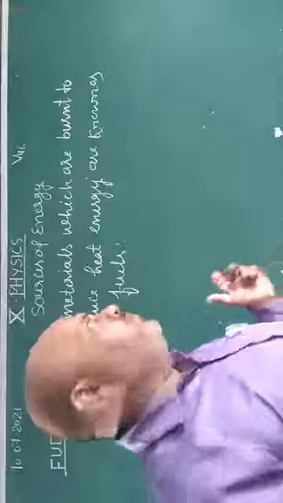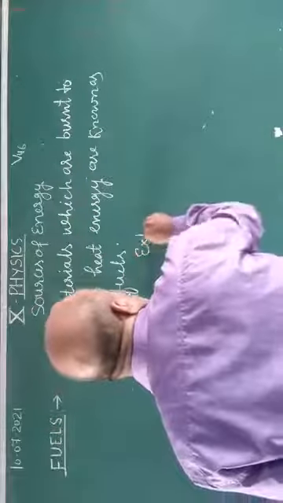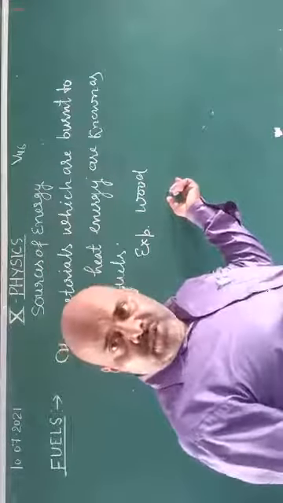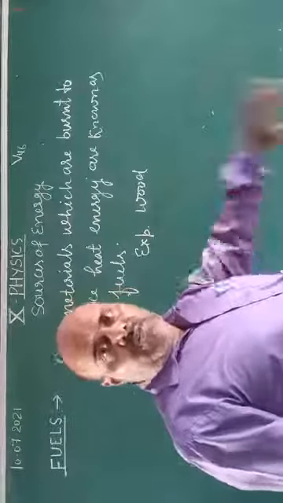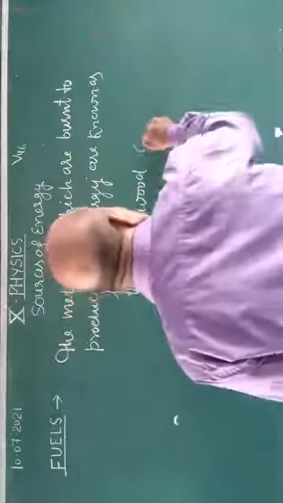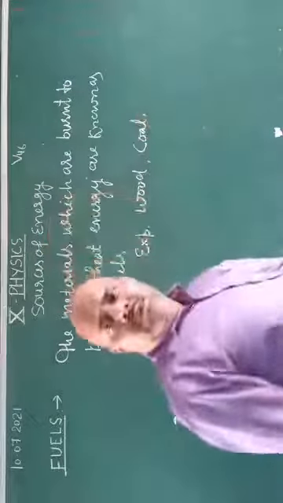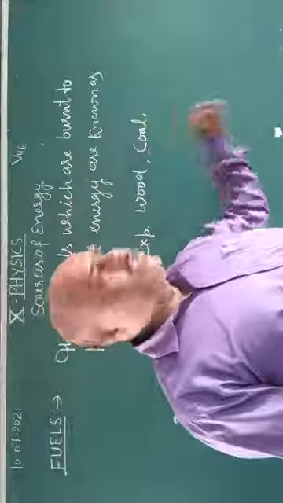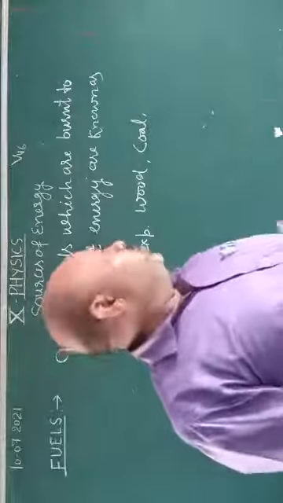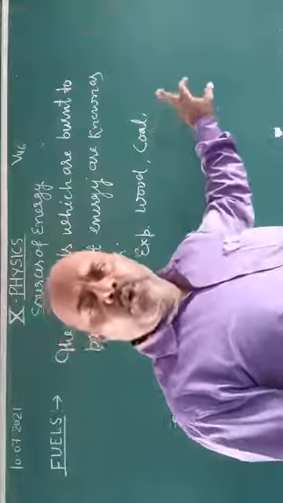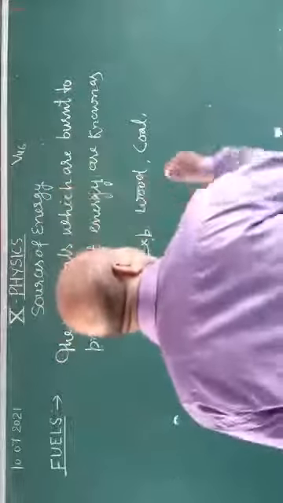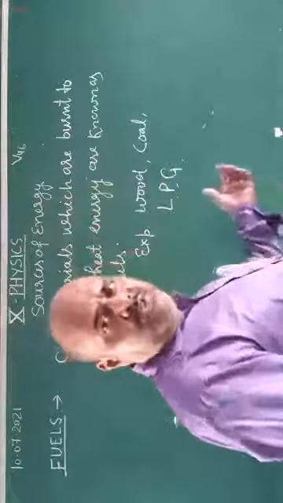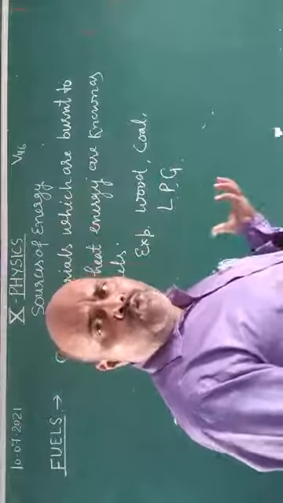The examples of fuels: the first example is wood. When wood is burned, it produces light energy and heat energy also. The second is coal, and there are types of coal, like bituminous and anthracite, and also charcoal. Coal is also a fuel which burns and produces heat energy. Then diesel, petrol, and LPG, which is liquid petroleum gas, are also used as fuels to produce heat energy.